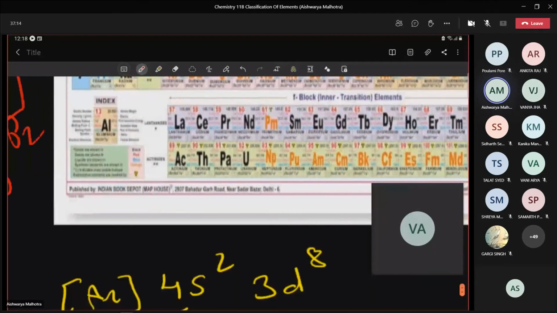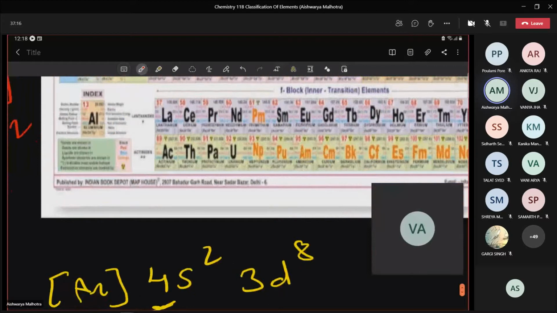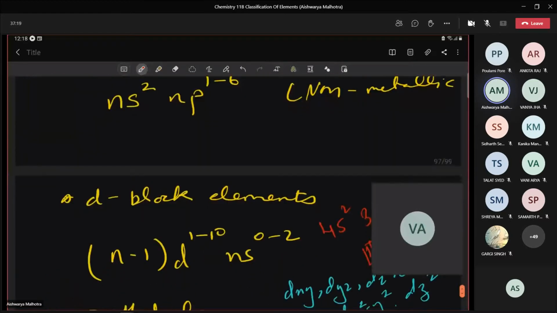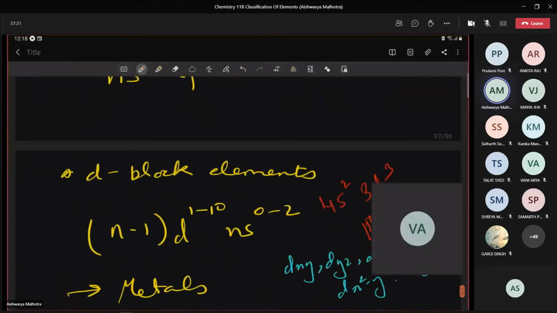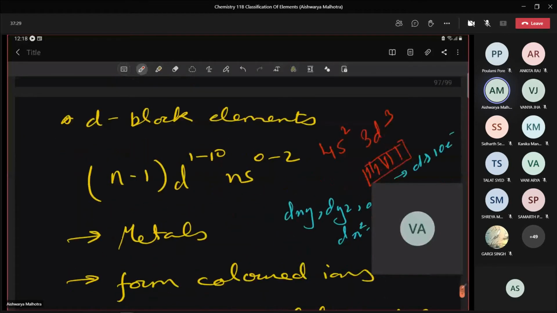Now whenever I have to write their general electronic configuration, the first thing, the general electronic configuration is given by (n-1)d, which will have value 1 to 10, and ns2. Relate this with what we just did, beta. Just now you have told for vanadium 4s2 and 3d3. Look at the value of n with s and d. This is n-1. So d has a value (n-1)d from 1 to 10 and ns has a value from 0 to 2. Try to recall.